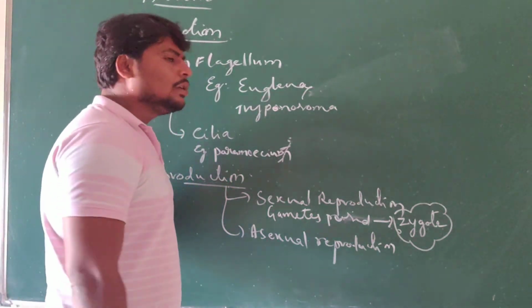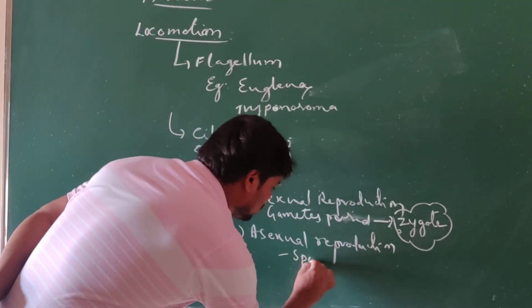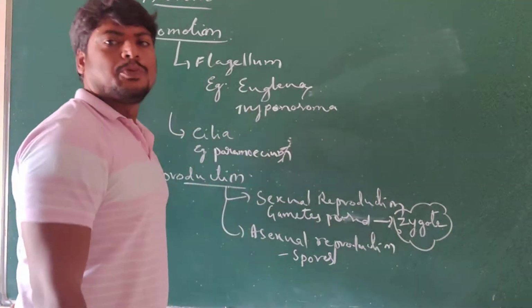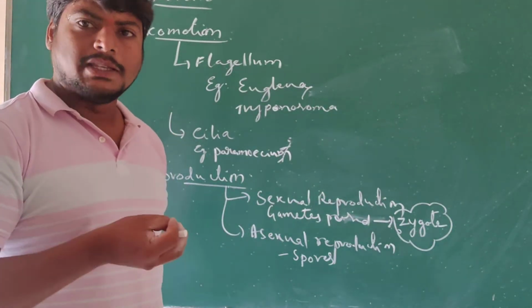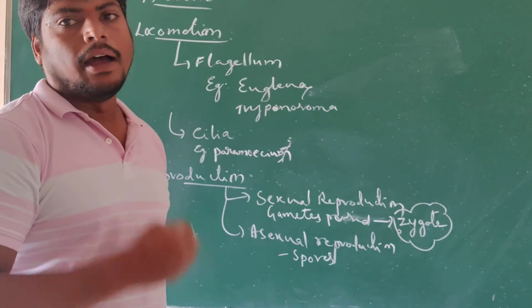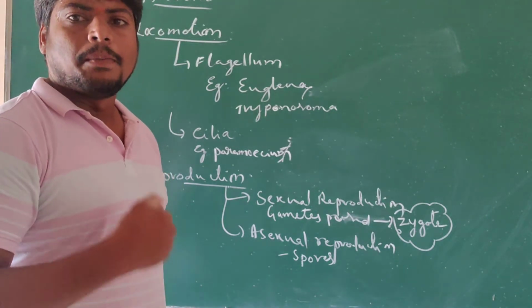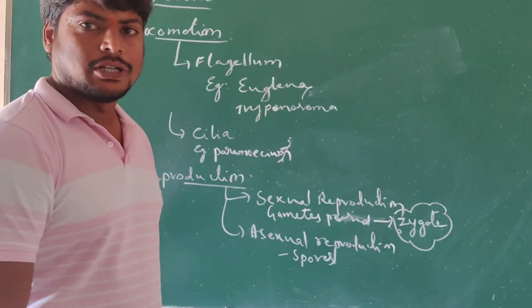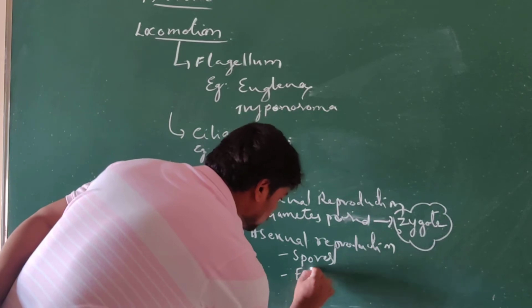Under the asexual mode of reproduction, they can follow the production of spores. Spores are unicellular reproductive bodies produced by the organisms. These spores also help in the reproduction of new organisms. They also follow fission.